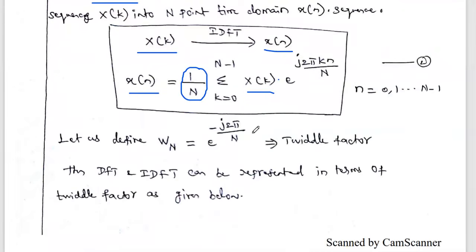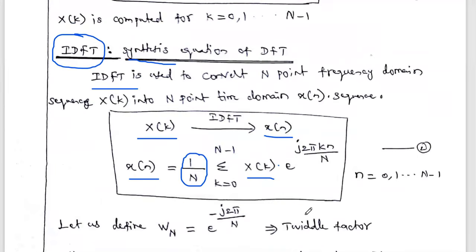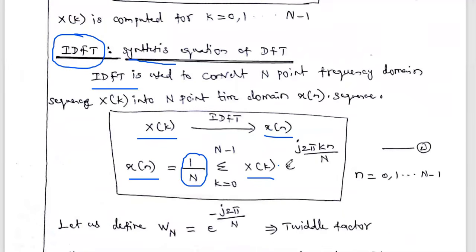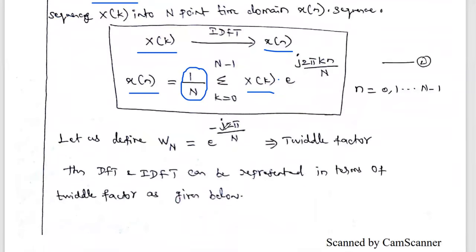What does twiddle factor mean? In the DFT equation and in the inverse DFT equation you see e power minus j2 pi k n by N, and similarly e power j2 pi k n by N. That e power term, you know. So this e power minus j2 pi by N, we are defining as a twiddle factor WN.